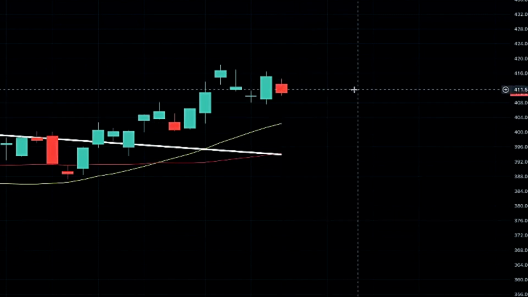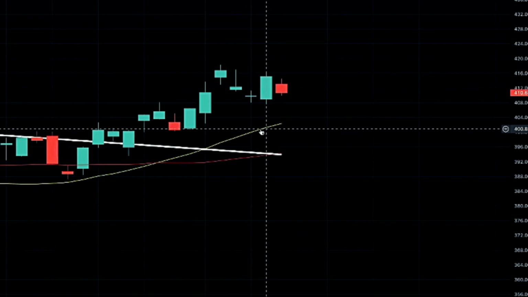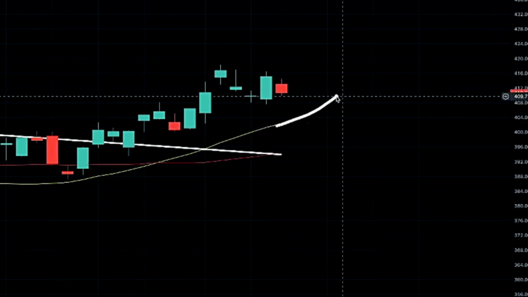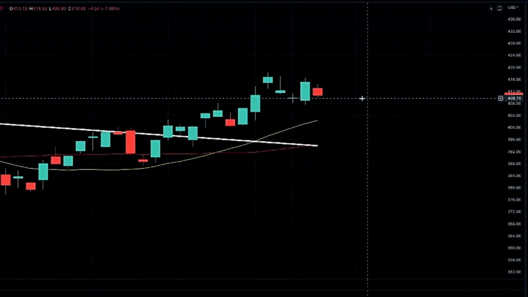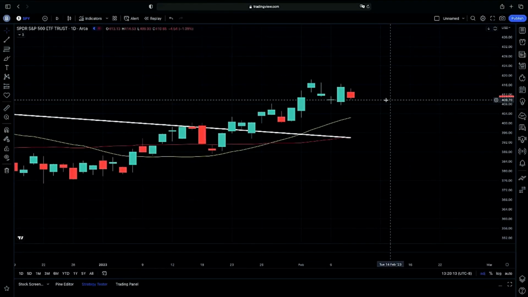So again, very much on watch here for a major move to continue on higher or lower within that symmetric triangle on the hourly chart, as we do have our 20-day curling up here, looking to see if we can respect it to the upside. We'll see exactly what happens. Digesting Powell. Let the market digest Powell. Let the play come to us here, in my opinion. It's going to be very key, guys. Watching that hourly symmetric triangle will be what we're going to be watching out for going into tomorrow.